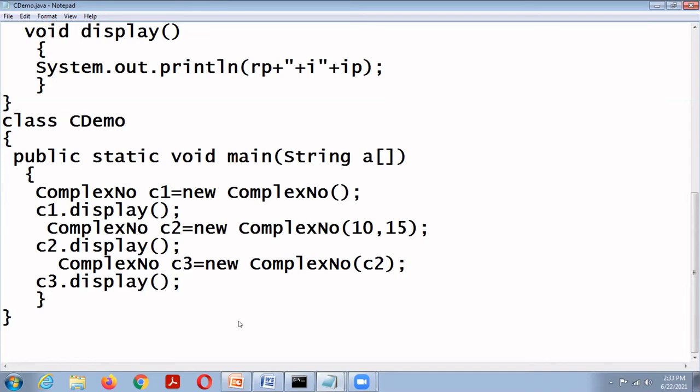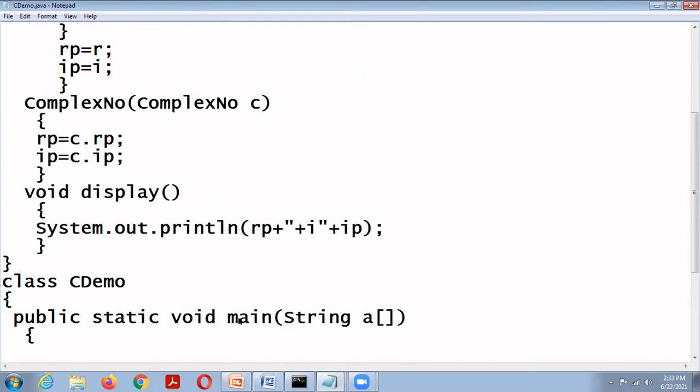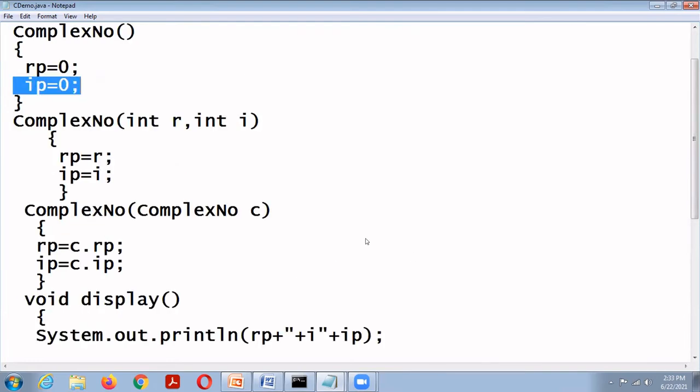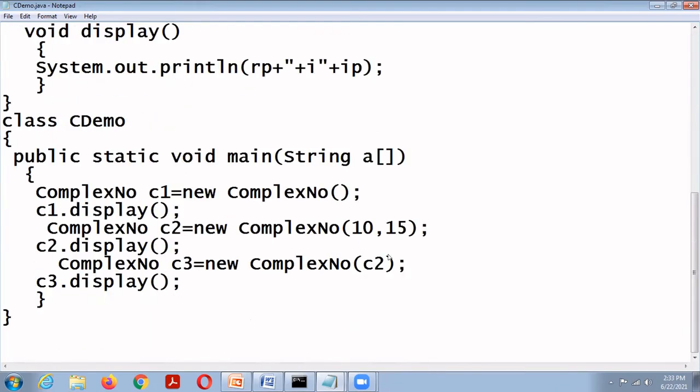Now we are displaying C1 dot display, C2 dot display, C3 dot display. Complex number C1 is initialized with rp 0, ip 0. C2 is initialized with rp 10, ip 15. C3 is initialized with rp equal to 10 and ip equal to 15, the same values as the object C2.